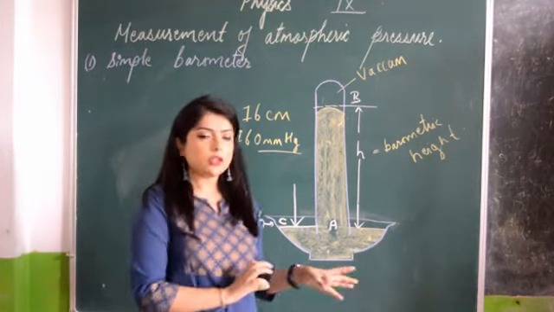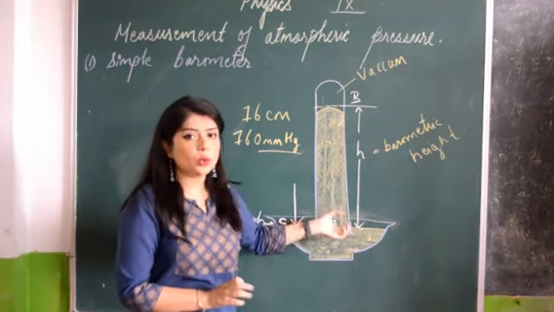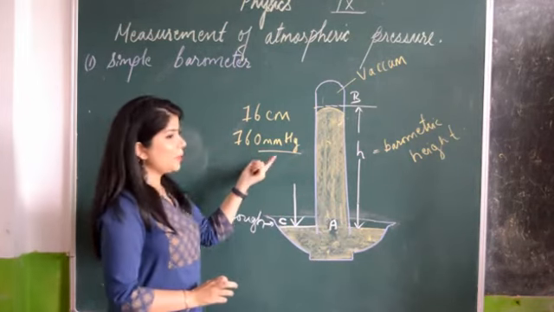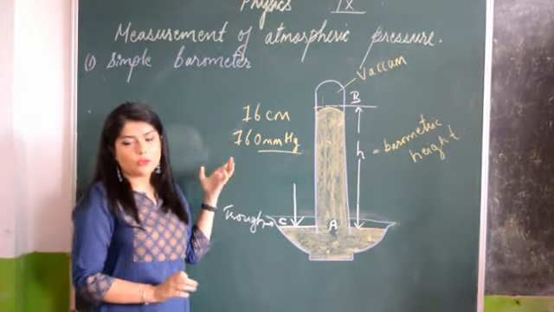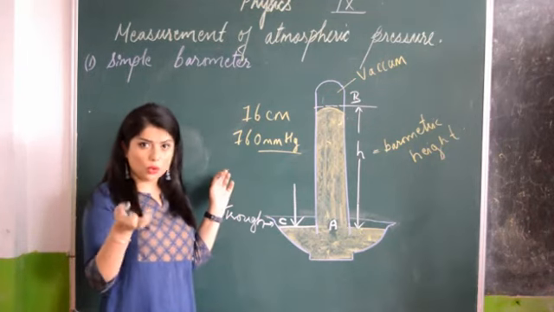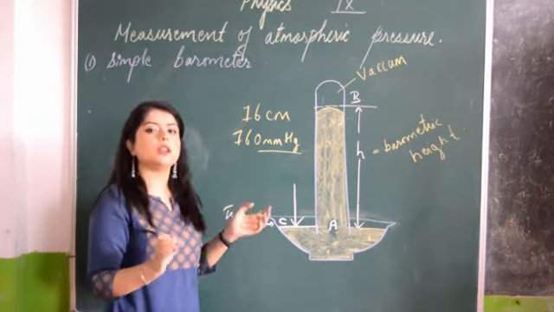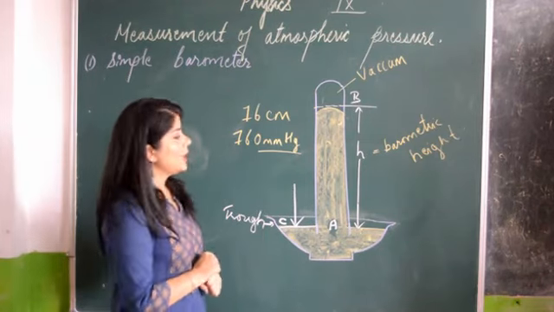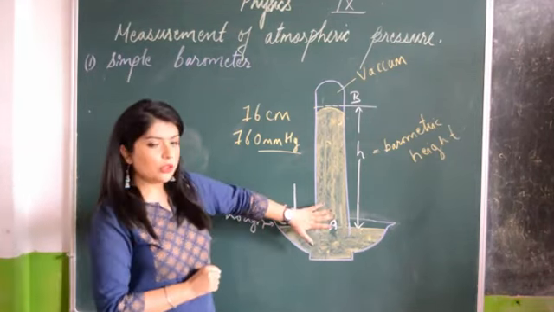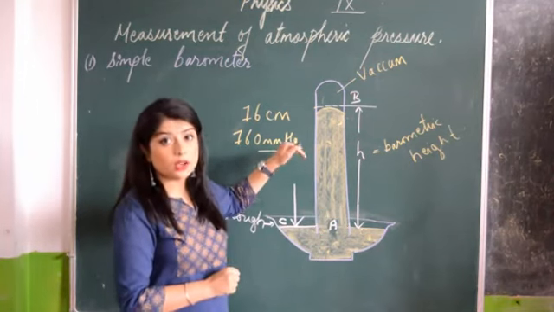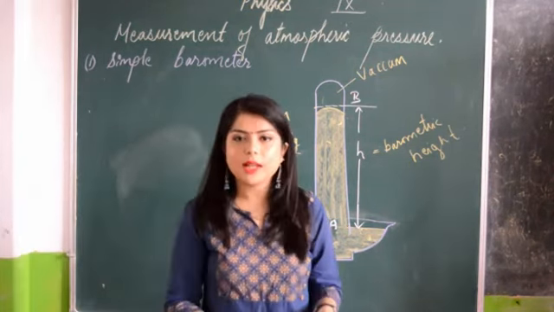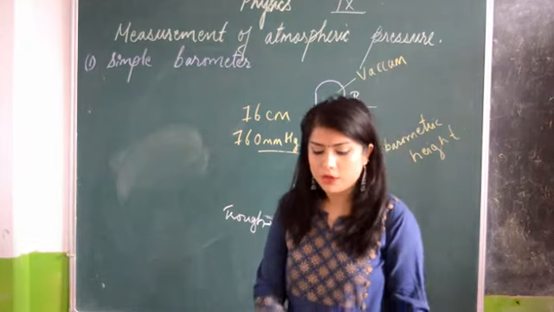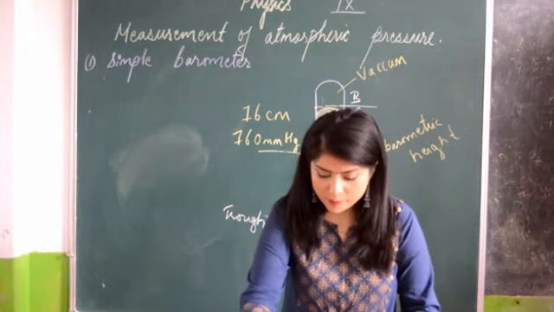Suppose we change this mercury with a different type of liquid, then it will no longer be 760. If you take water, it will be more than 760. If you take any other liquid, it will be more or less depending upon the density of that liquid. So for mercury, it is 760 millimeter of mercury. That will be the normal atmospheric pressure.